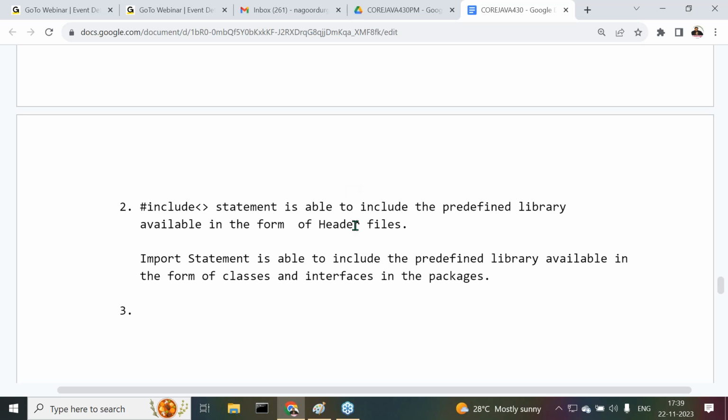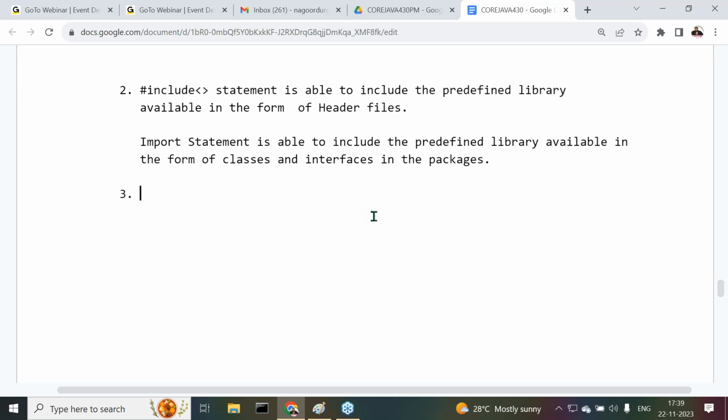Next one is who evaluates hash include statements and who evaluates import statements?